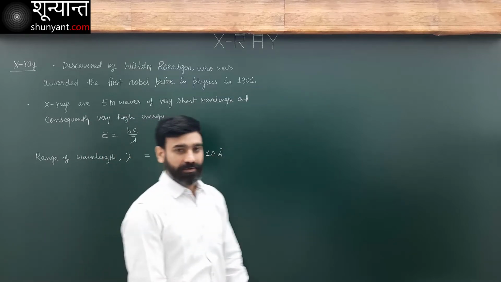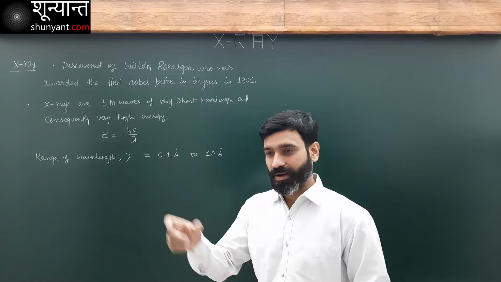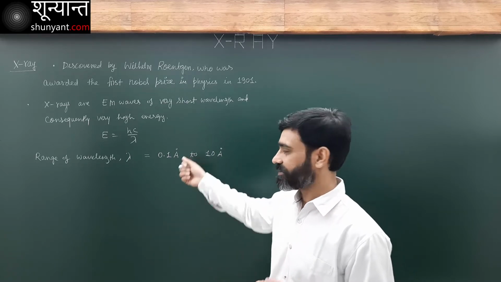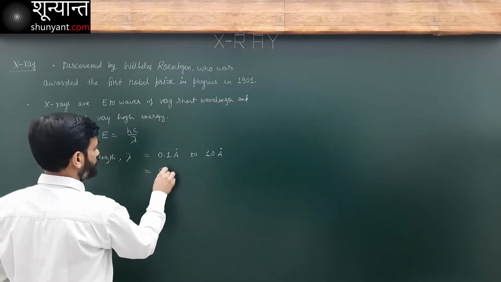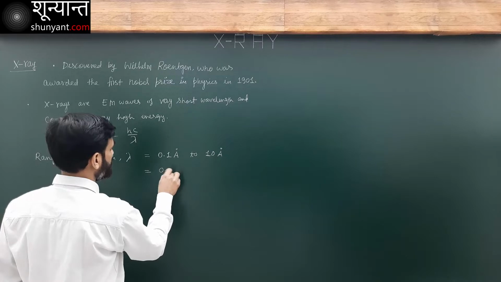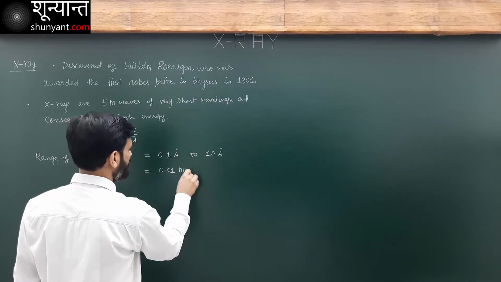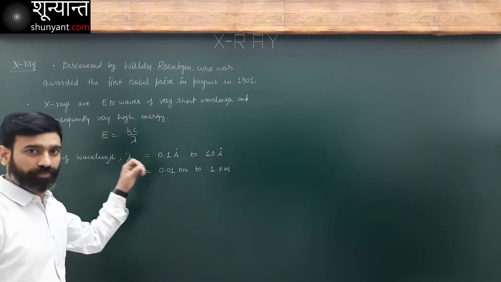You understand that we do not really have a clear-cut boundary between different parts of the EM spectrum. So this is just an approximate range. These boundaries are not fixed. So this is 0.01 nanometer to 1 nanometer. This is the range of their wavelength.